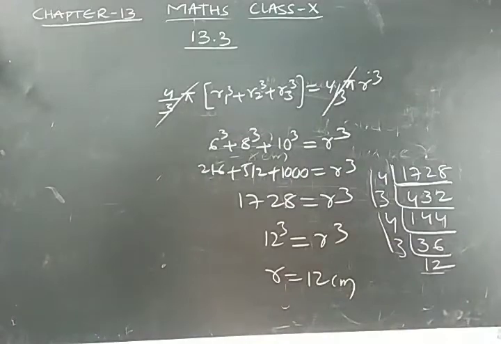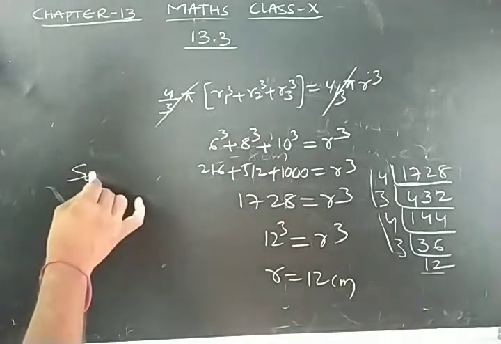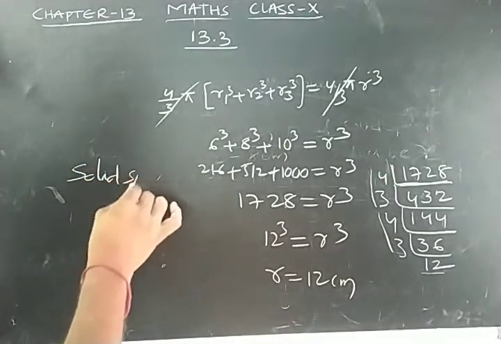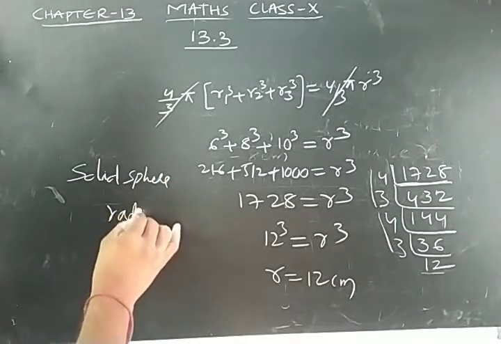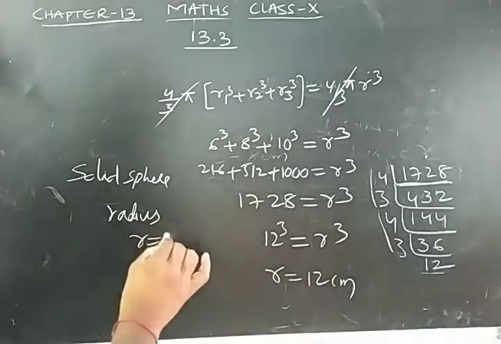So the resulting solid sphere radius is R equal to 12 centimeters.